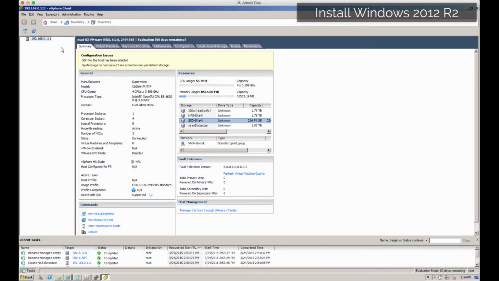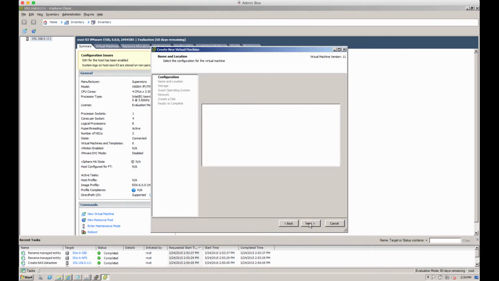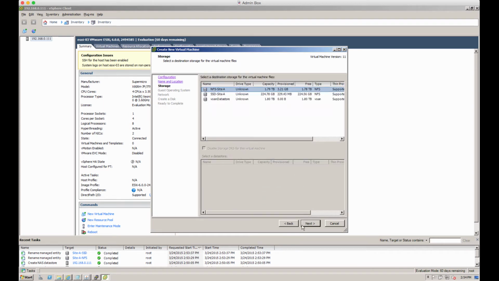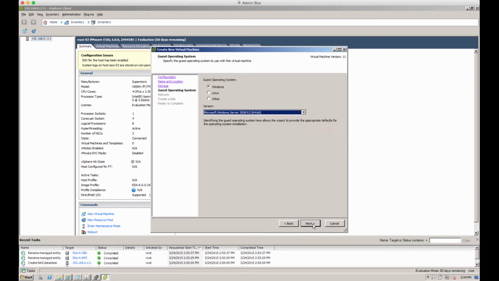First we're going to install Windows 2012 R2. So let's start off by building a VM. We'll name it DC-Site A. We'll build another one to do Site B later. We'll choose the storage that we're going to deploy it on, an SSD in this case.